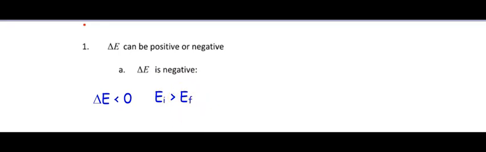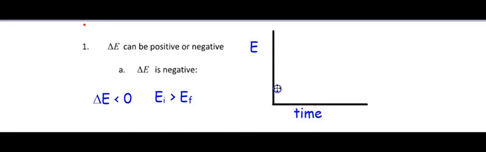Okay, what is this graph going to look like? Well, here's my graph of energy versus time. And so if I start off where the initial energy is higher than my final, isn't it going to do something like this? Yes. All right. And so what can I say here?